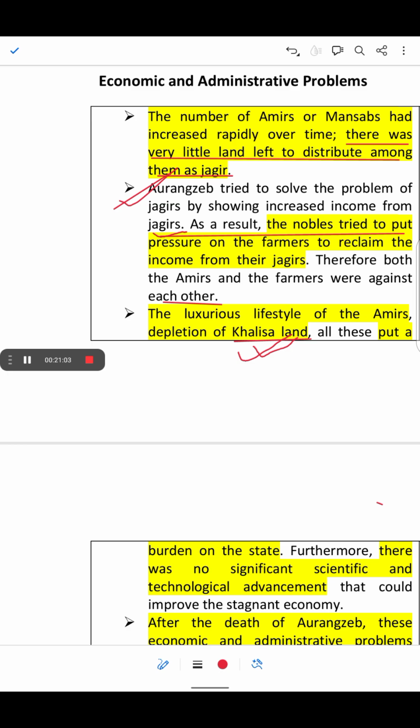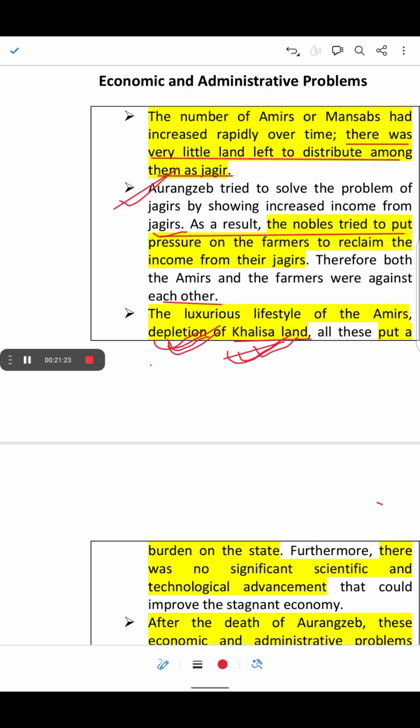So the Mughal emperor had direct control over collecting revenue from these lands, but they started depleting, meaning they became fewer and fewer with the passage of time. All this put a burden on the state.